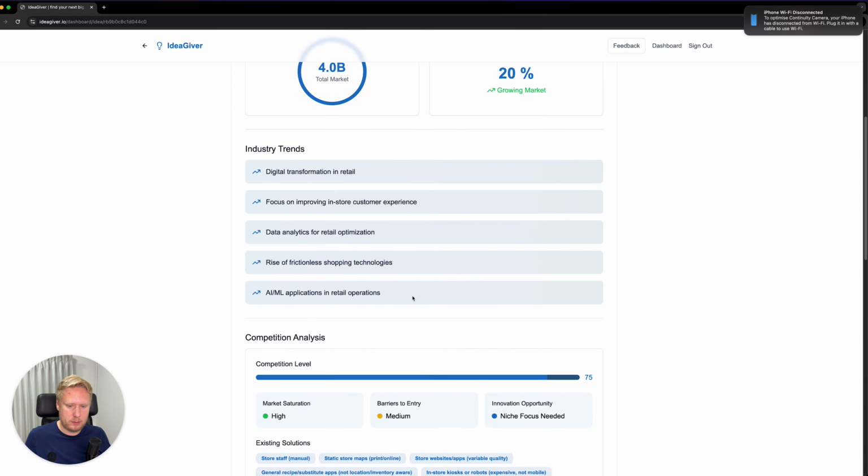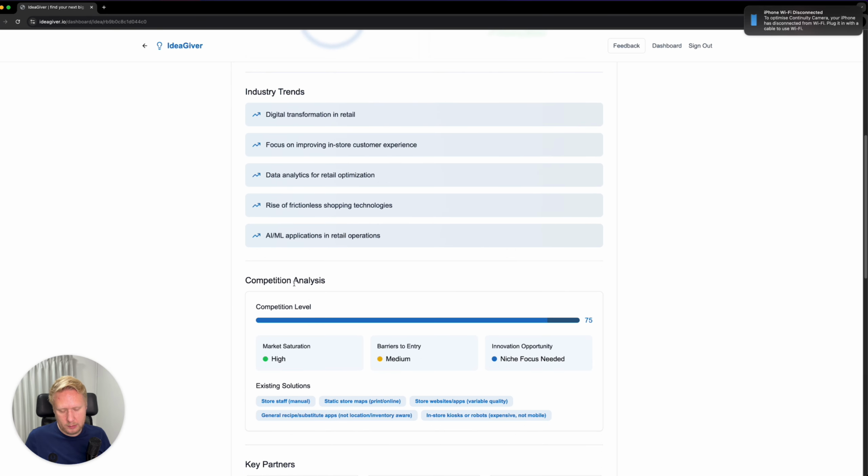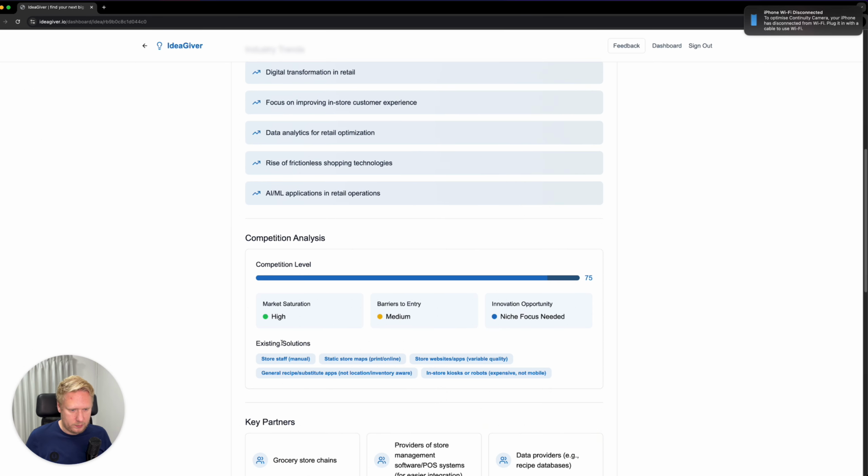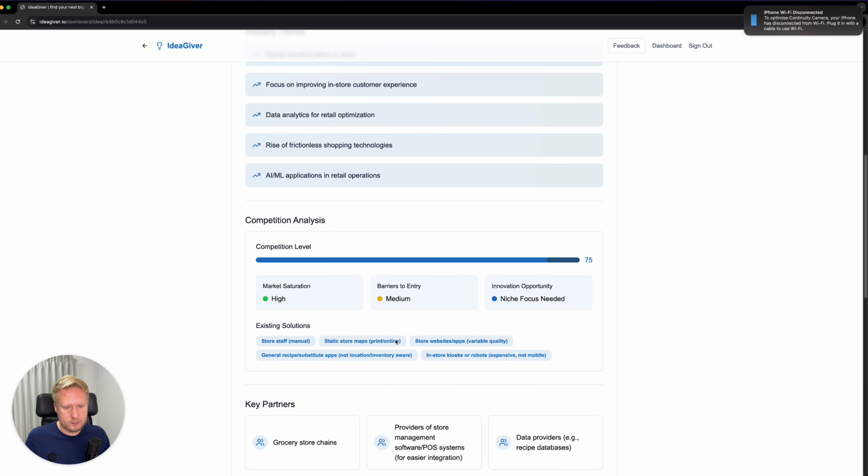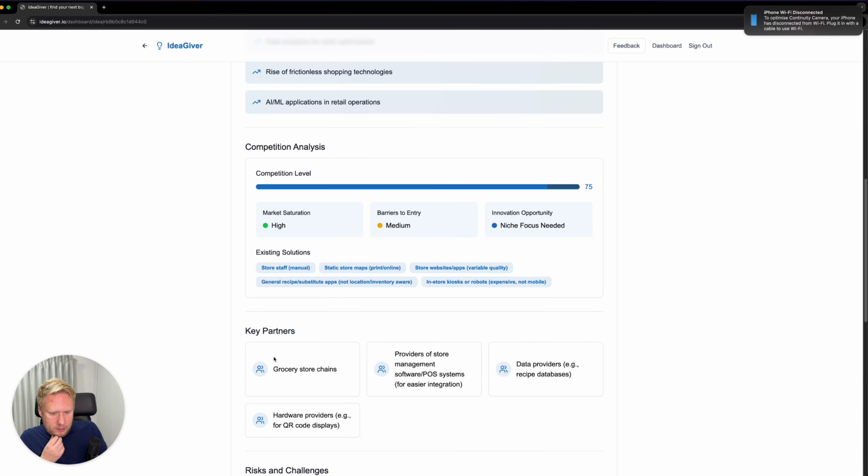Okay, and then some competition analysis. So for the existing solutions, there seems to be the store staff doing it manually, static store maps, store website apps. So it seems like there's a great opportunity here to develop this app if you can reach out to the different stores and build a partnership or something. And here are the key partners, so grocery store chains, data providers.